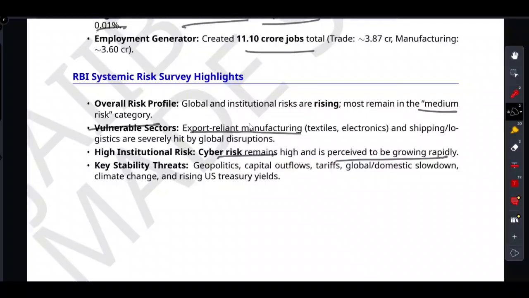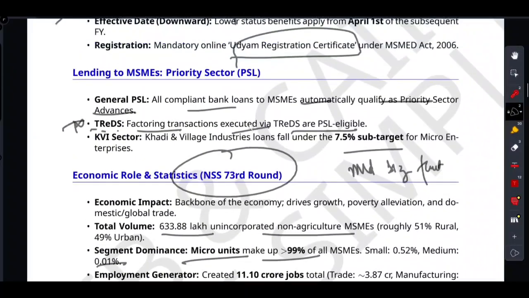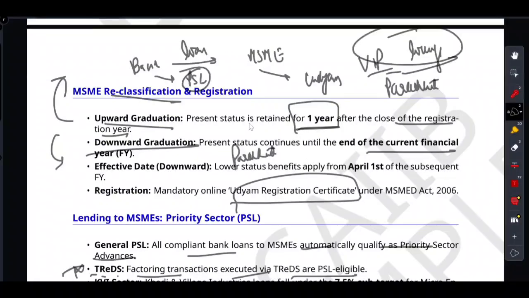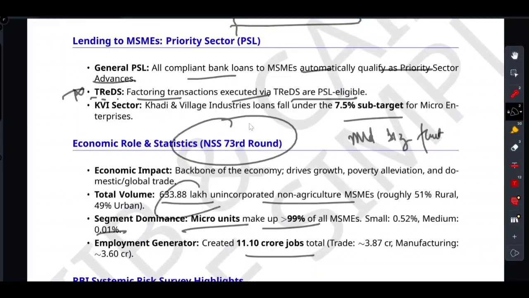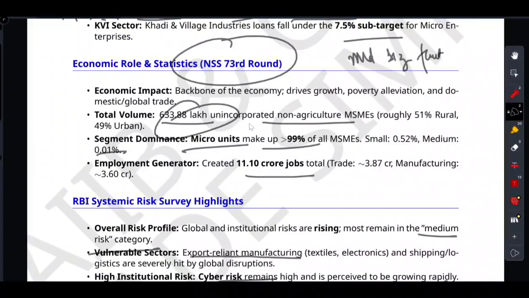Okay, so what we have discussed, let's lock this in before your cup is empty. Here are the punchy key takeaways from what we have discussed so far. We talked about the MSME giant: almost 633 lakh units, creating 11.10 crore jobs, and a massive 99% of these are micro units. Then we talked about the PSL golden ticket. Udyam registration makes a loan PSL eligible, including TReDS transactions. RBI loans hit the 7.5% micro sub-target, right?